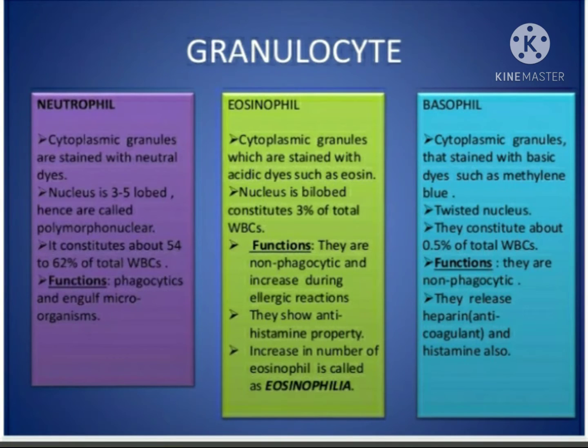Basophils. Basophils have cytoplasmic granules. They are stained with basic dyes such as methylene blue. They have a twisted nucleus and constitute about 0.5% of total WBCs. Their function: they are non-phagocytotic. They release histamine and heparin. Heparin is an anticoagulant.